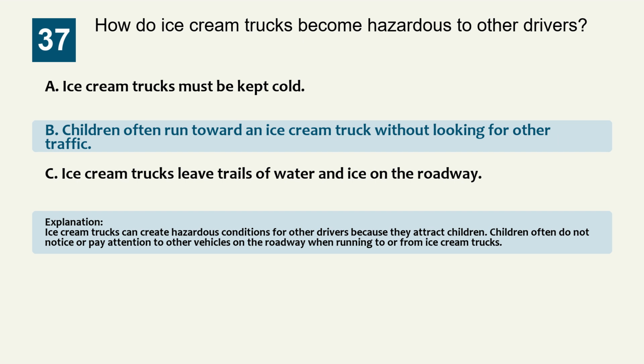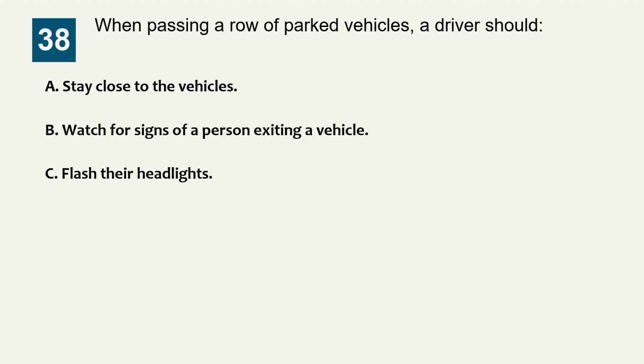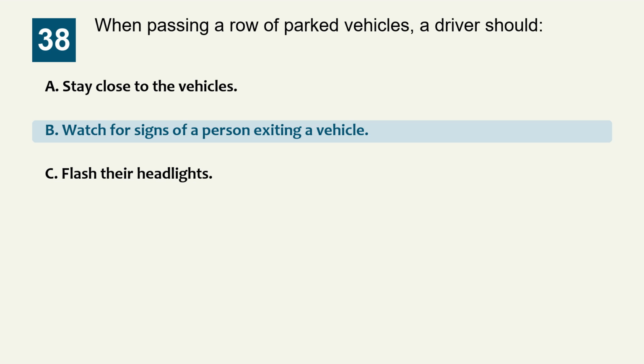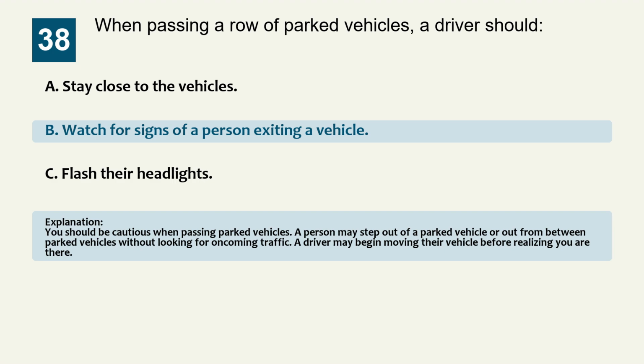Question 38. When passing a row of parked vehicles, a driver should: Option A, stay close to the vehicles. Option B, watch for signs of a person exiting a vehicle. Option C, flash their headlights. The correct answer is option B, watch for signs of a person exiting a vehicle. Explanation: you should be cautious when passing parked vehicles. A person may step out of a parked vehicle or out from between parked vehicles without looking for oncoming traffic. A driver may begin moving their vehicle before realizing you are there.